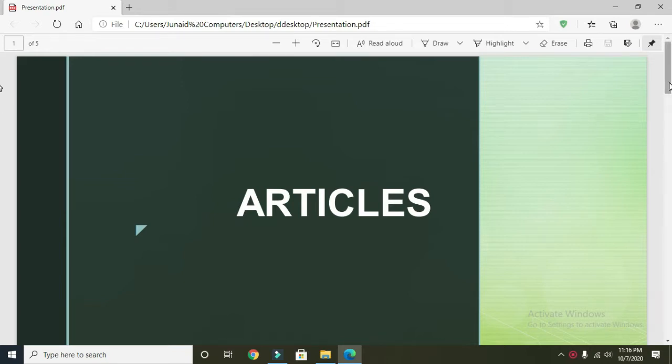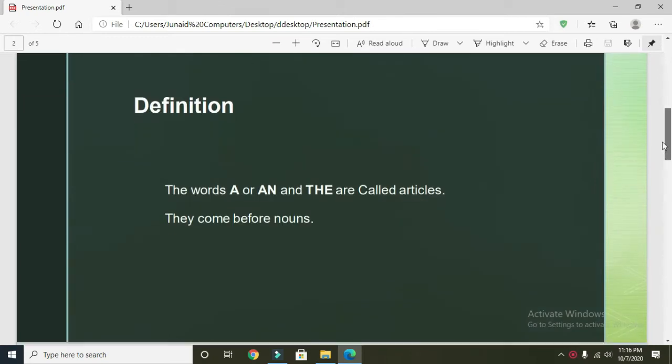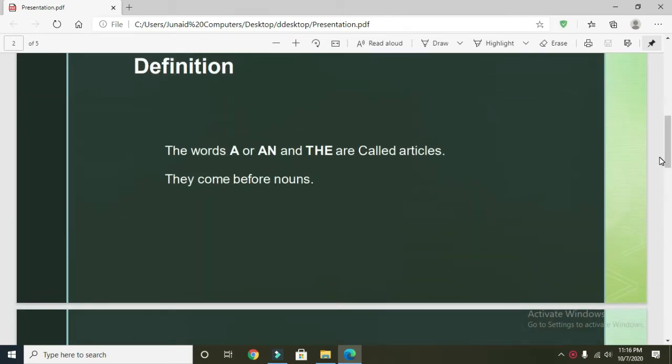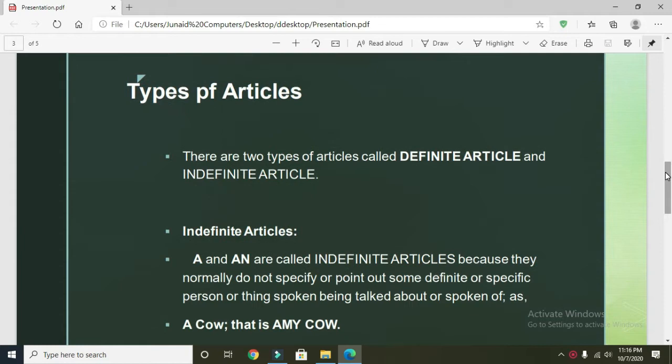So let's begin with the definition of articles. The words a or an and the are called articles. They come before nouns, so they are used before nouns. Okay, so types of articles, there are actually two types of articles called definite article and indefinite article.